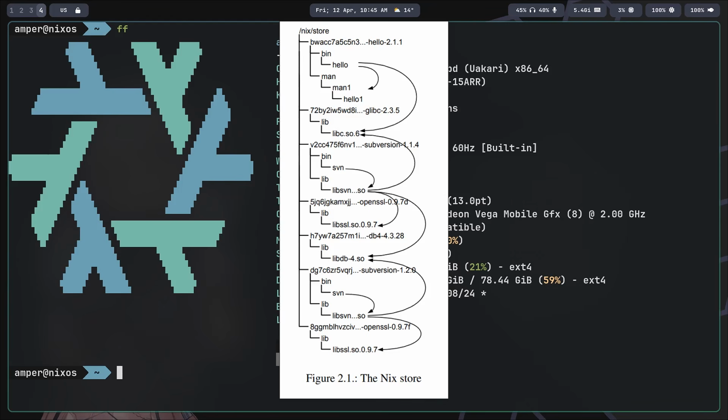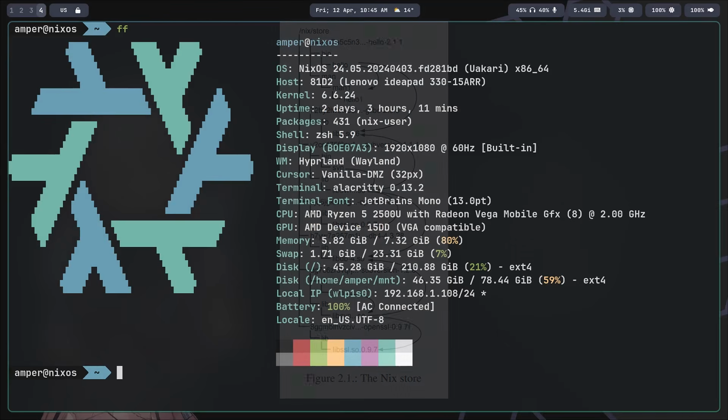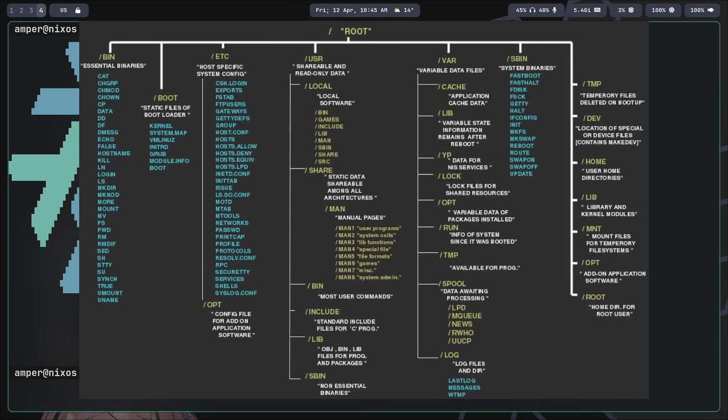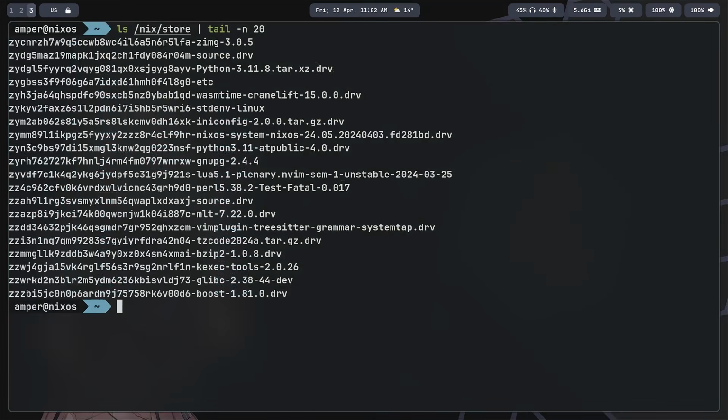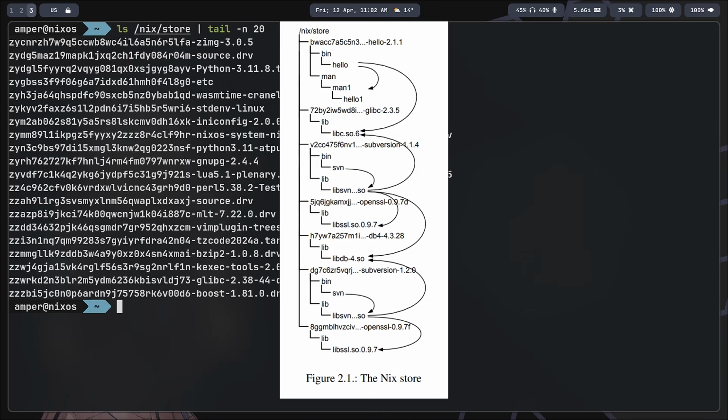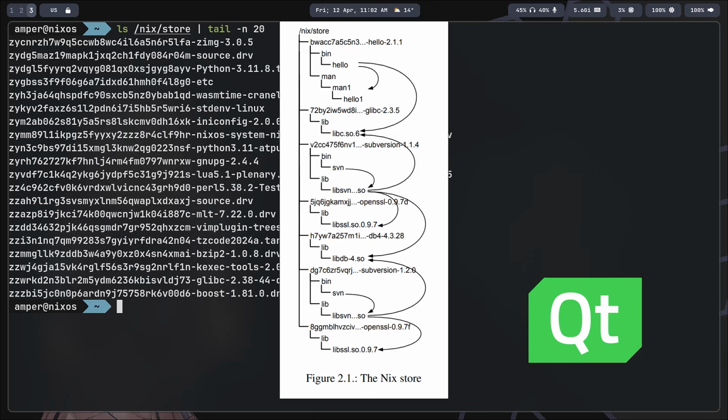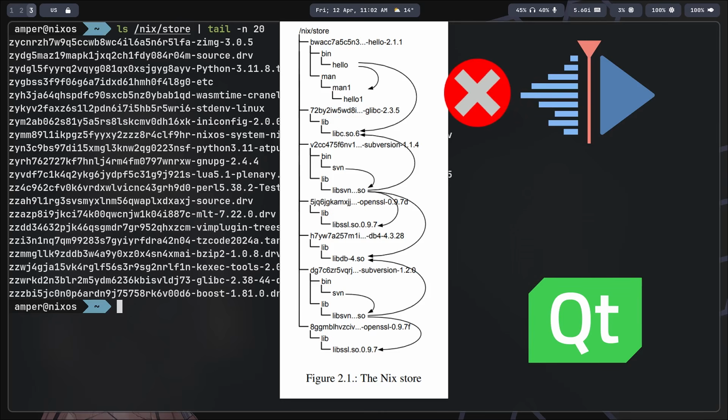It isolates each package in a directory whose name contains a cryptographic hash containing all the input data used during the package deployment, including dependencies. Thus, package files are not scattered throughout the file system as in traditional package managers, but neatly arranged in the nix/store directory. Moreover, the dependencies themselves are also isolated. Thus, even if the necessary library is installed on the system, but is not specified as a dependency for the developed program, it will not be able to run.